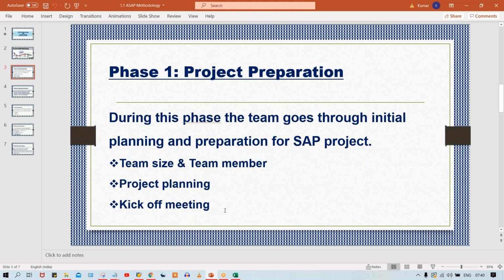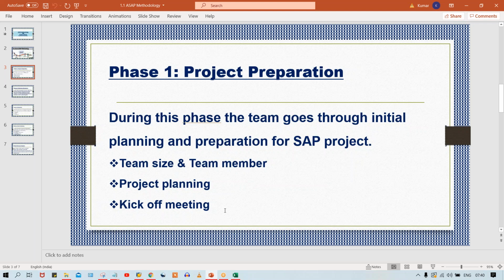So kickoff meeting means an internal meeting is going to take place, where the project manager gives a brief explanation about this project, the nature of the project, the deadline which is given by the client, and the client expectations. These are all explained in this kickoff meeting. Everybody is going to introduce themselves, so that you come to know, okay, this guy is an SD consultant, this guy is another consultant, because we need to know, right? Implementation is teamwork. Finally, the project manager is also going to give introductions about this entire project.